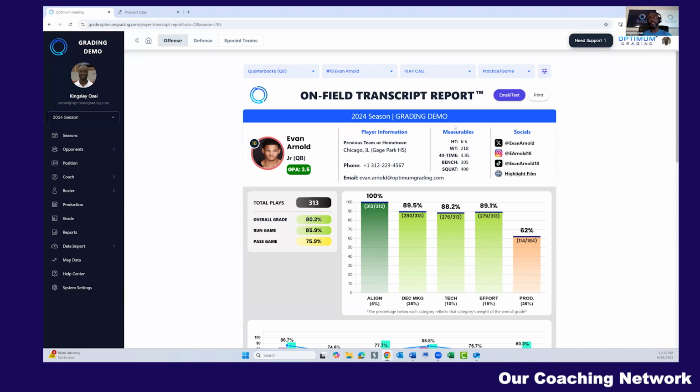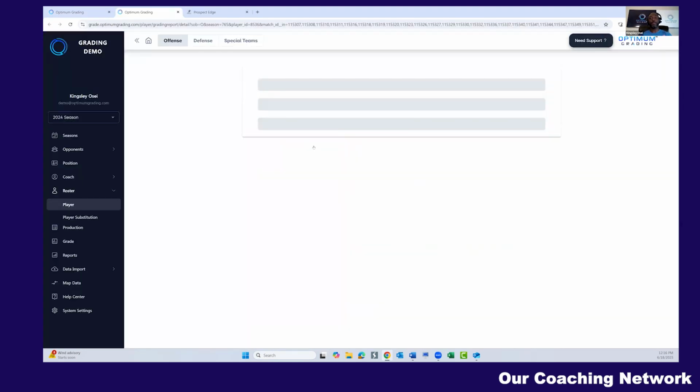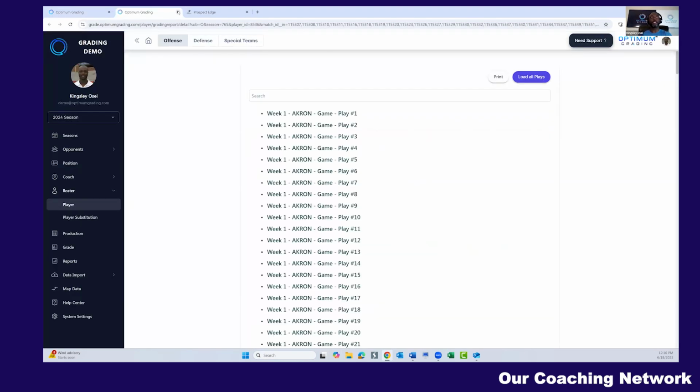It has the player's information, measurables. All of these are links that they can click on. It pulls that stuff up right away. The beauty of this report is everything is verifiable. Like I said, if I'm a college coach, I get this report. I want to go over all 313 plays he played. Just click on 313. It'll pull up every play for me. I can load them all up and watch them.